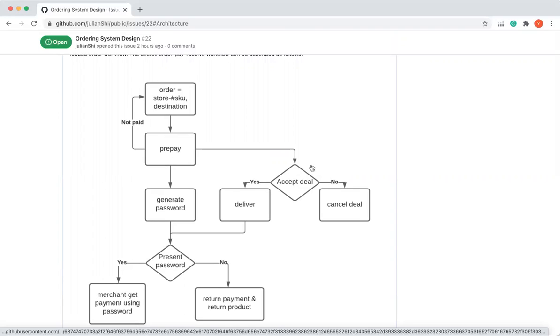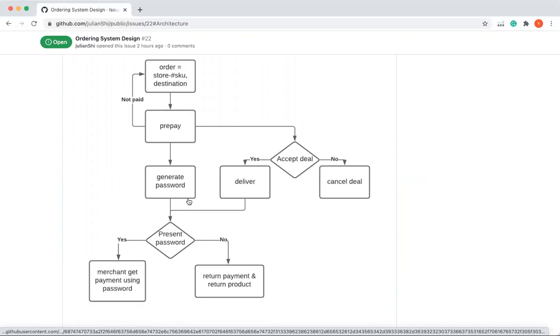There is a synchronous process, and the merchant will decide if the merchant wants to ship the product or not. If not, we cancel the order. Otherwise, we deliver. It may take days to get delivered to the customer. And once the customer has received it, we close this deal. Otherwise, we return the money to the customer and return the product to the merchant.